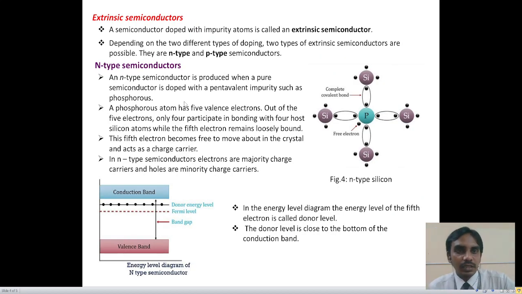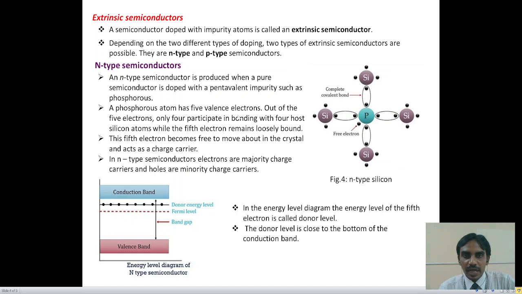Extrinsic semiconductors. A semiconductor doped with impurity atoms is called an extrinsic semiconductor. Depending upon the doping, two types of extrinsic semiconductors are possible. They are N-type and P-type semiconductors. N-type semiconductors are produced when a pure semiconductor is doped with a pentavalent impurity such as phosphorus, arsenic, antimony.